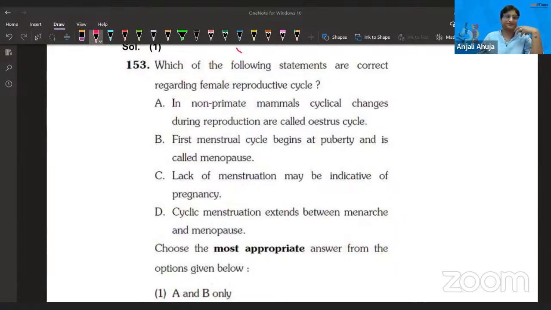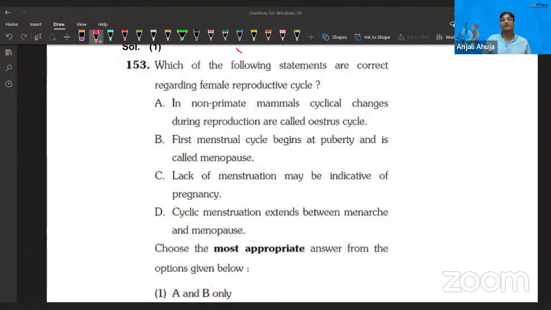In the menstrual cycle in females, cyclic changes happen, and when the blood is not utilized and fertilization has not happened, all the extra blood is shed off. That is the menstrual cycle. But in the estrous cycle it doesn't happen. The body reabsorbs that blood back.